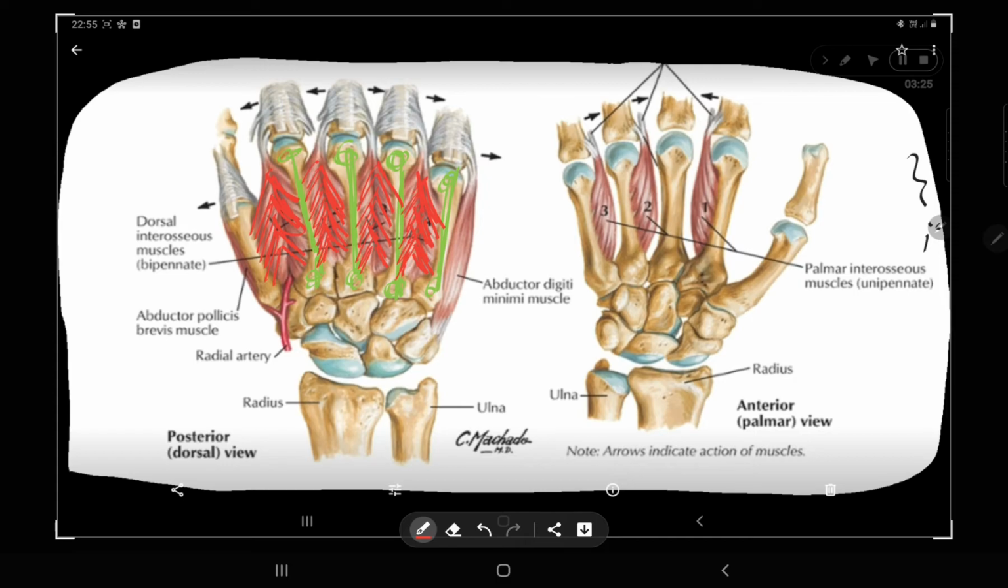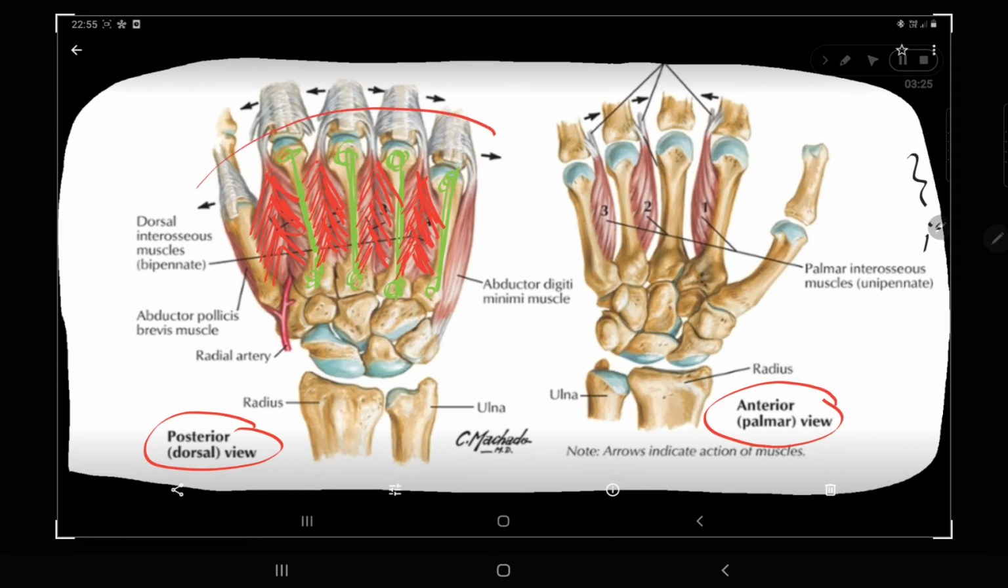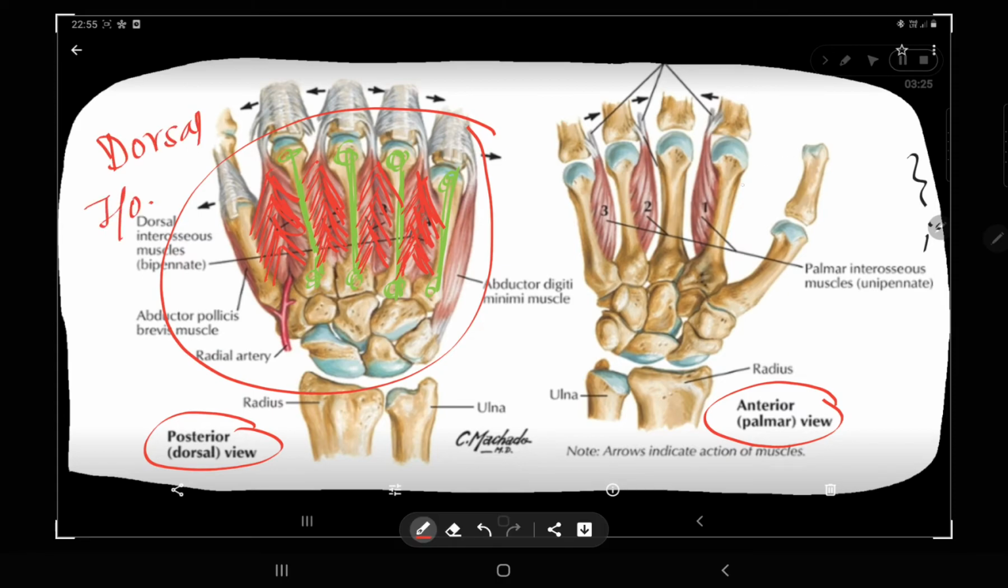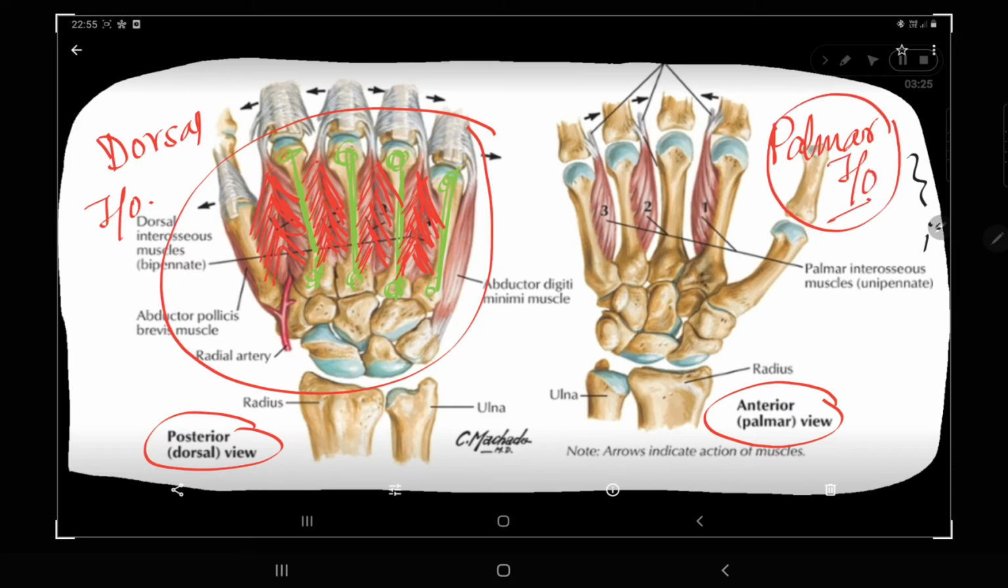In this case, this is your dorsal aspect, the dorsal view, and this is your palmar aspect. So these muscles are your dorsal interossei muscles, and these muscles are your palmar interossei muscles. These muscles are your palmar interosseous muscles, that means towards your palmar aspect.